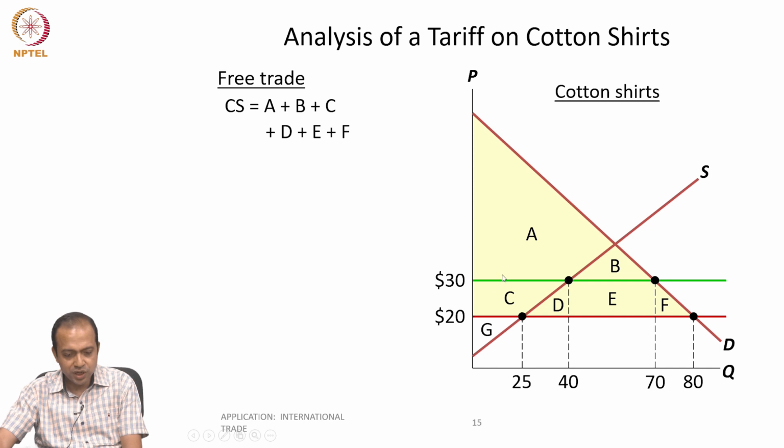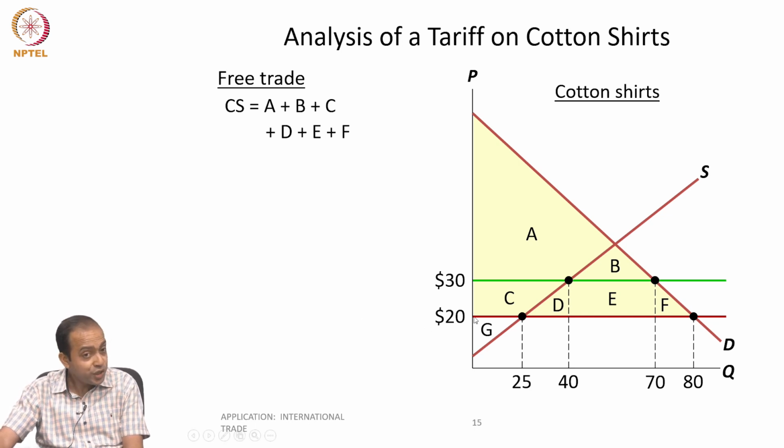Earlier it was A, B, C, D, E and F. This was the earlier situation, that means before imposition of the tariff. That time the price was $20. So the price is 20 means the entire area above the price line below the demand curve, A, B, C, D, E, F.